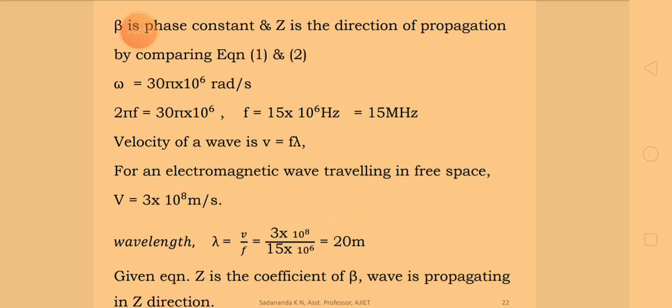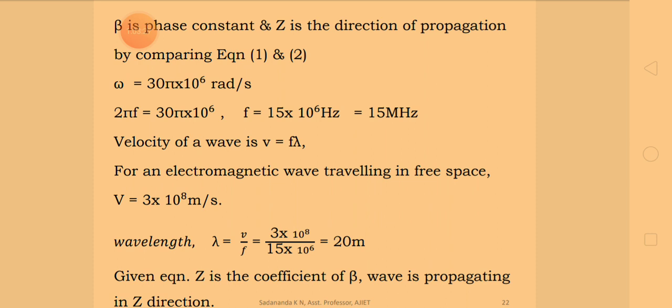For an electromagnetic wave traveling in free space, v is equal to 3 into 10 power 8 meter per second. Now lambda can be evaluated using v by f. Therefore lambda is equal to 3 into 10 power 8 divided by the frequency we have just evaluated, 15 megahertz, mega meaning 10 power 6. If you substitute that, you will get 20 meters as the wavelength.